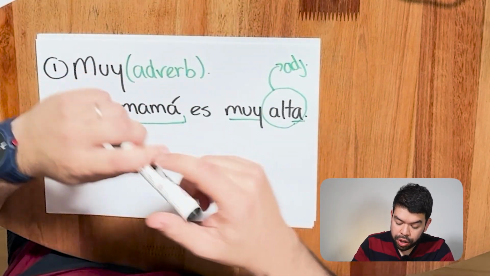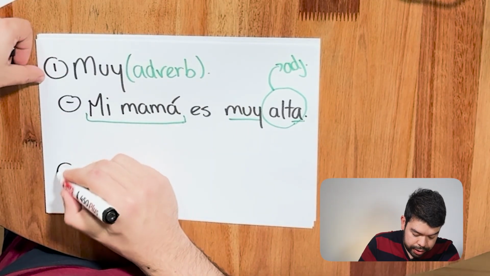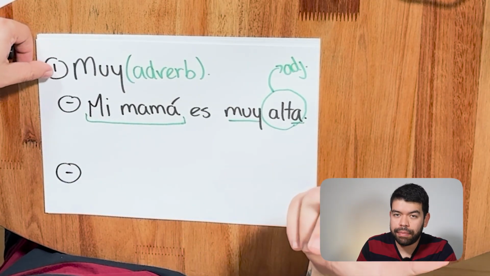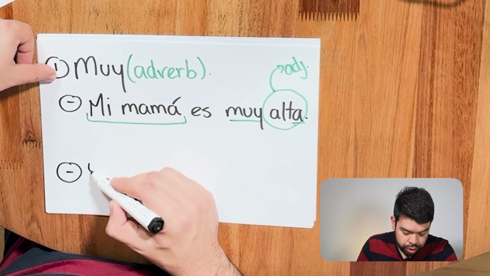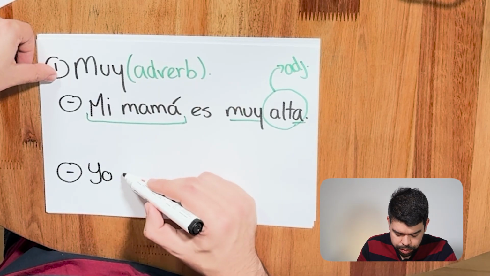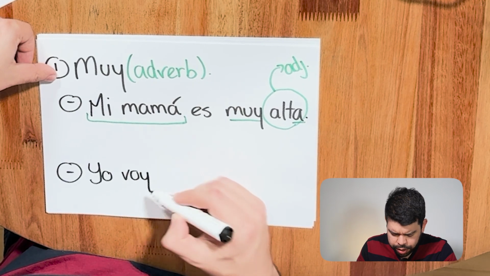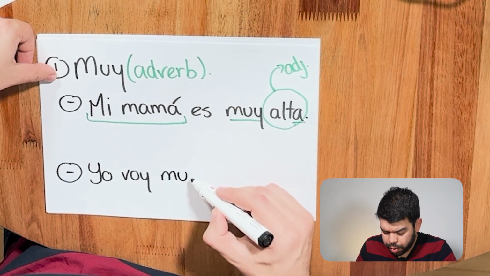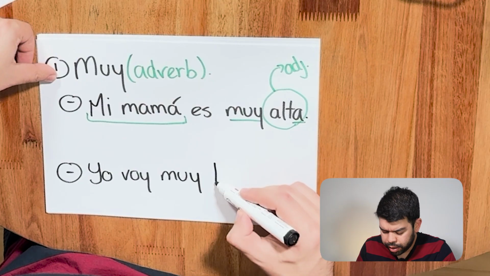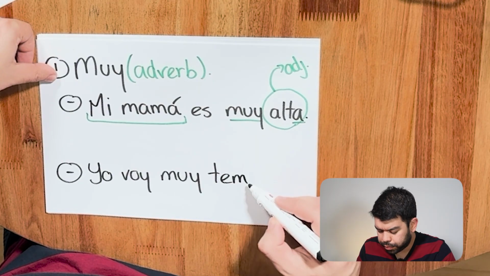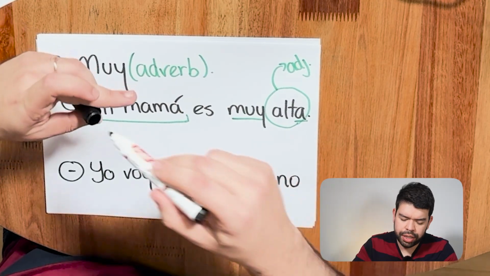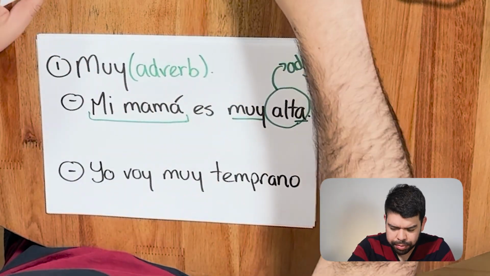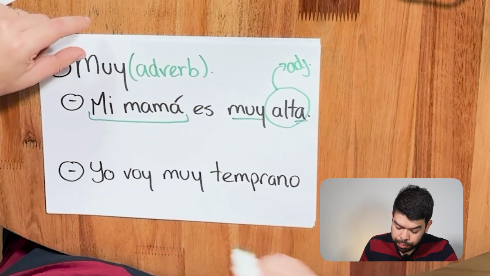Let's now work on the second specific case, when we use it with an adverb, yeah? Okay. Yo voy muy temprano. I go very early, like to the gym or to the store, I don't know, to my job. All right, yo voy muy temprano.